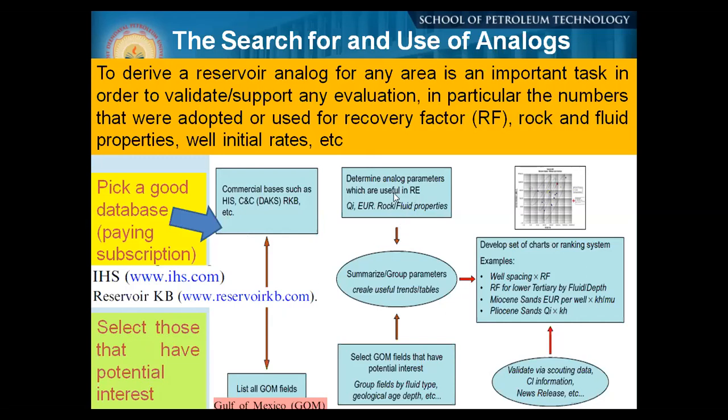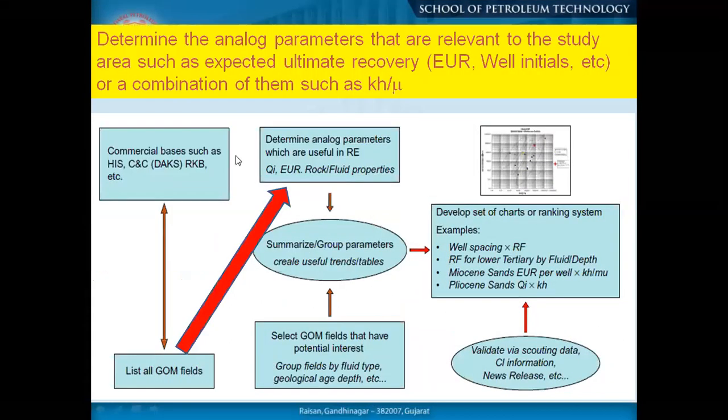You can see: determine analog parameters. That means whatever your properties are, are they matching? Is the analog field matching with your own reservoir parameters? I will discuss one by one how to go ahead with this. So determine the analog parameters that are relevant to the study area, such as expected ultimate recovery, well initials, etc., or a combination of them, such as your reservoir permeability, kh versus mu. Okay, so this is how you are trying to understand your reservoir.